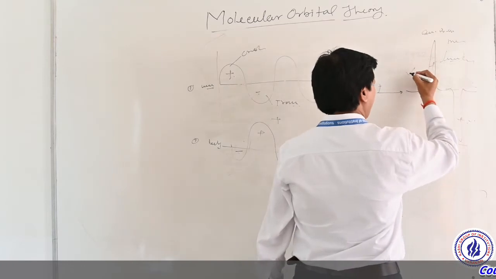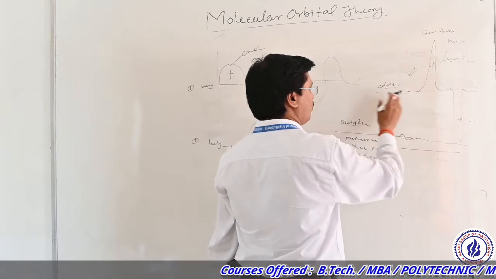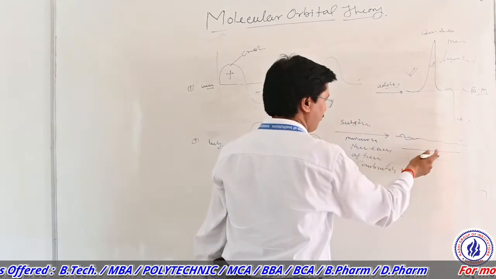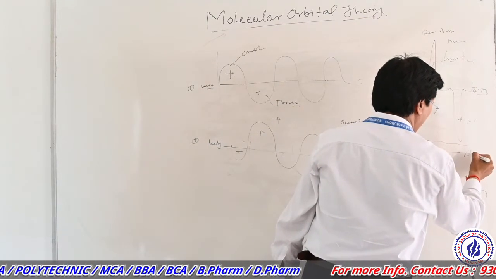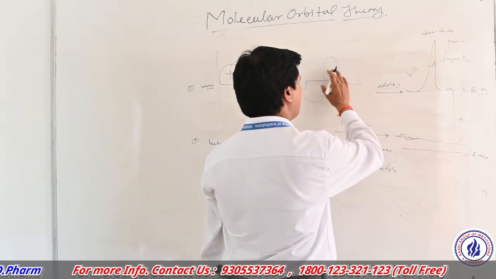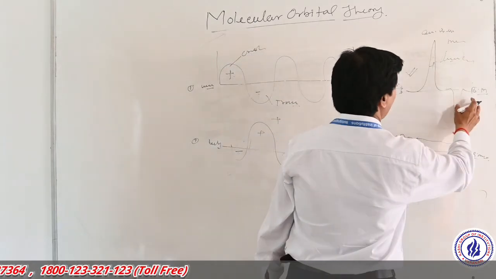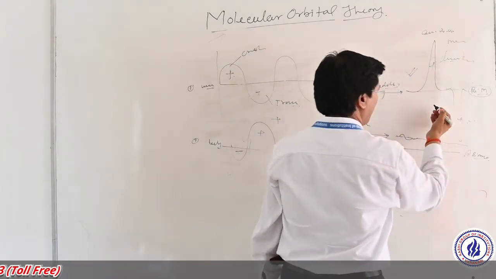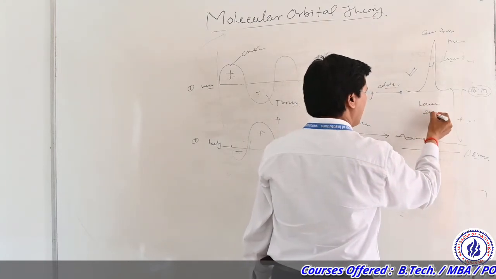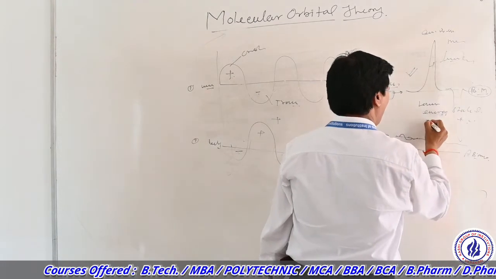This type of addition of the two waves is called the bonding mode, and this type of phase is called the anti-bonding mode. Bonding mode and anti-bonding mode are the two ways of the linear combination of atomic orbitals. The bonding mode has a lower energy state and is more stable.